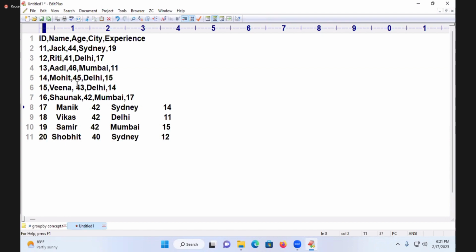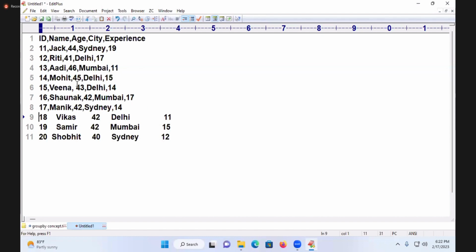One more solution I'm expecting from you. Can I take it in the form of a list or not? Each entry is called one list. Everything is in one list. That I can convert into a data frame, pd.DataFrame of the list. Values will come. This is one more way. This is read_csv. Both ways I will show you.